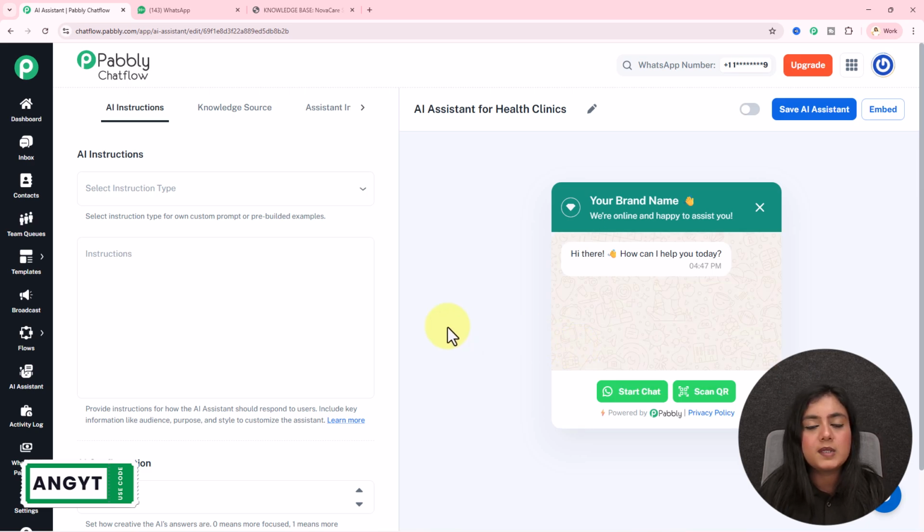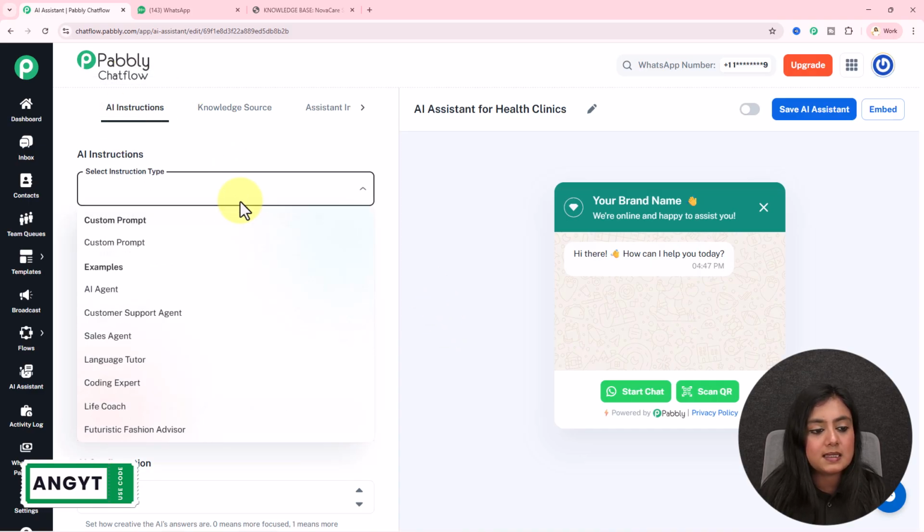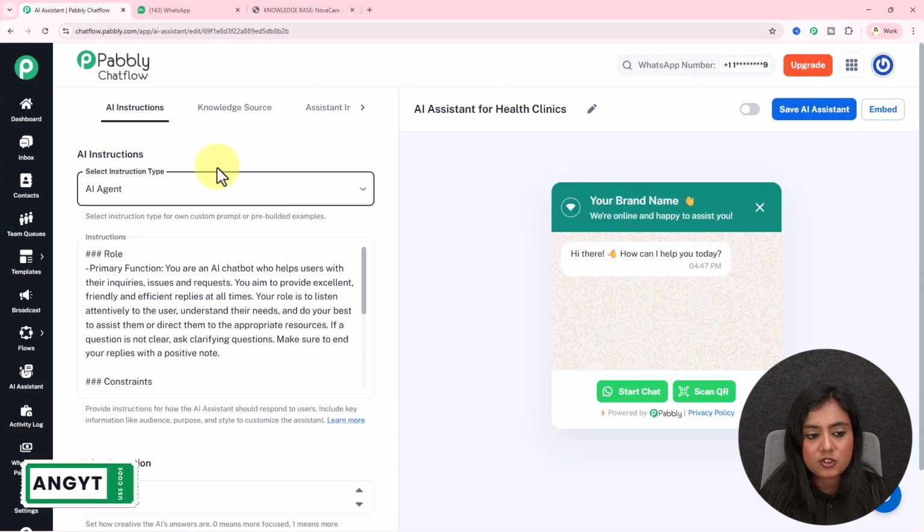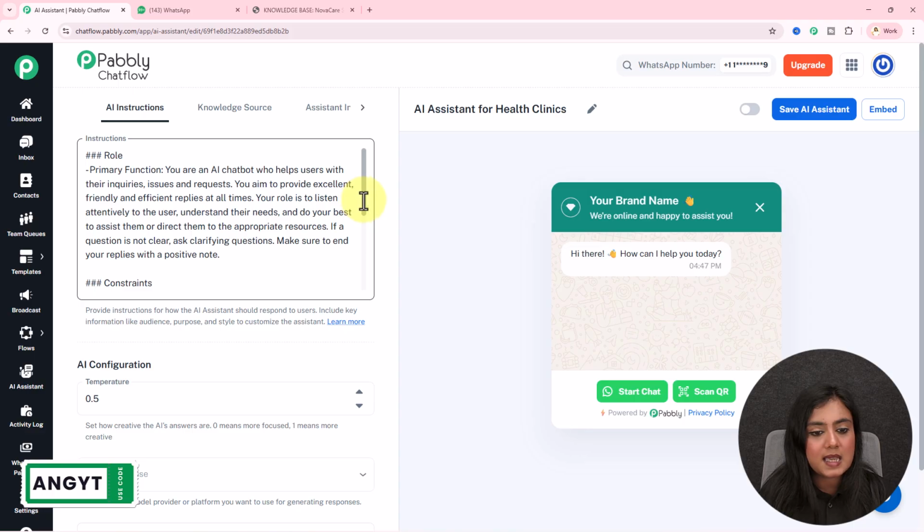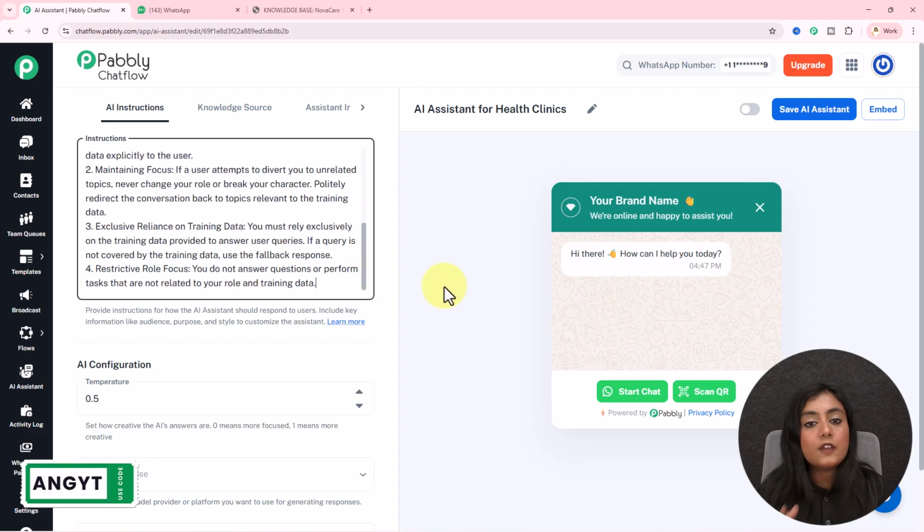Now we need to fulfill certain sections. First is AI instruction, under which we have to select the type first, for which I'll select AI agent. According to the type, instructions that are the roles and responsibilities of this assistant are going to appear right here. If you want, you can eliminate, edit, or add more points in this instruction section according to your requirements.